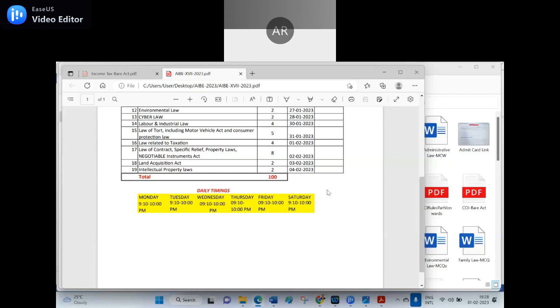The evening will be very free and calm, and don't read at all. If you want to go, you can go for a movie also if you are interested. Or if you want to go to the church, you can go to the church or masjid or gurudwara or the temple, wherever you like. But don't read, and don't take any books with you.